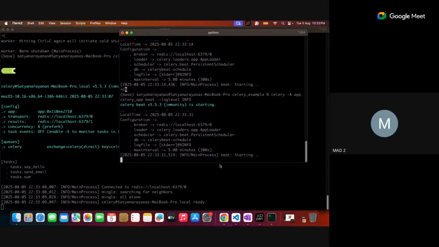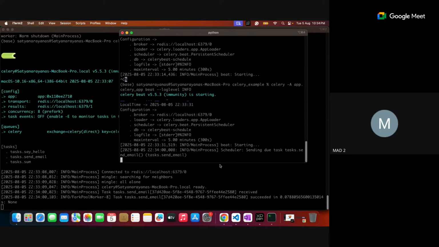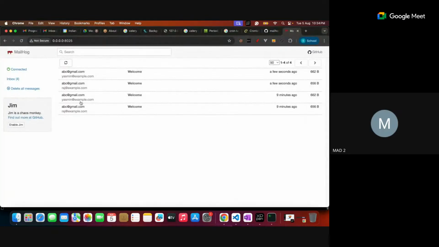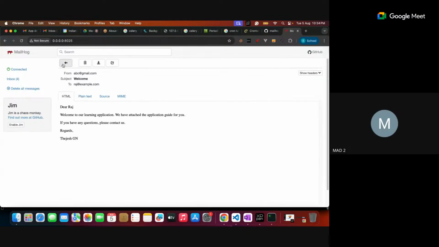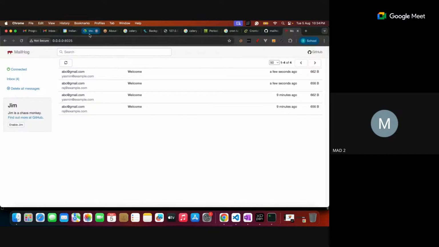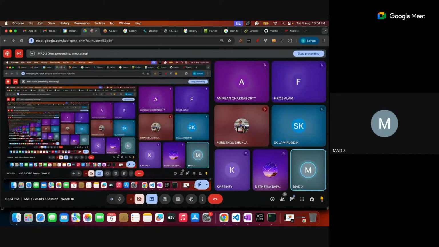So once these two are done, we try to see your MailHog also. Yeah, it is okay. It is dispatched. Send mail is done and it has dispatched the celery also. Let's check this. Another two mails came just a few seconds ago. We got it. These two mails we have generated recently. So this is the sequence of flow, and it is a very useful flow whenever you are working in a development or production environment, in real-time scenarios. So we try to integrate a couple of different tools and build these backend tasks. That's what backend jobs are.